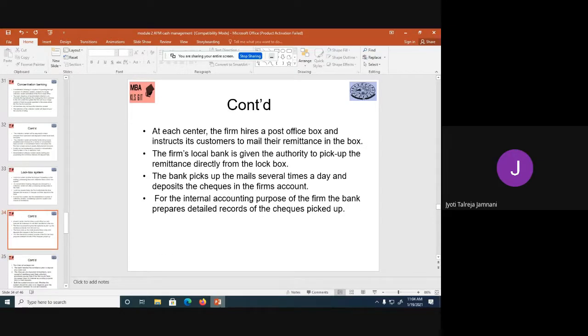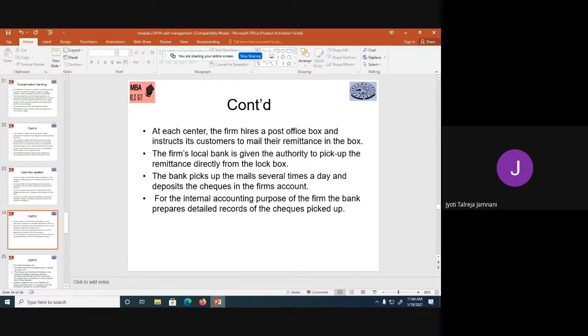At each center, the firm hires a post office box. So in Bangalore, I'll hire one or two post office boxes. In Chennai, one or two, and in Kolkata, one or two, and instruct customers to mail their remittance to the box. So the customer has to go and put the check in that box. The firm's local bank is given the authority to pick up the remittance directly from the lockbox. So suppose customers have put checks into that lockbox during the day, the banker will go once or twice a day to the lockbox, open it and collect all the checks that have been put there so that he can process them further.